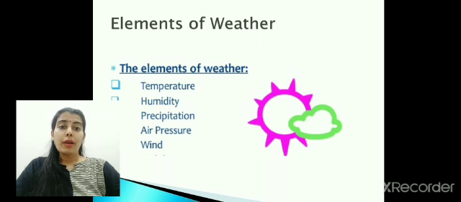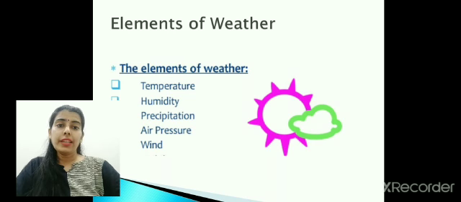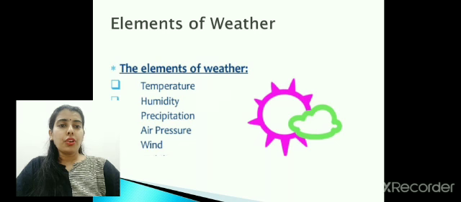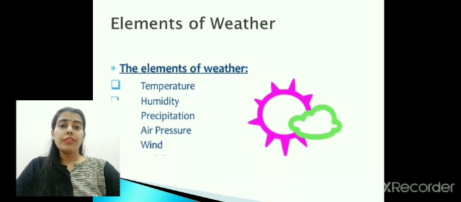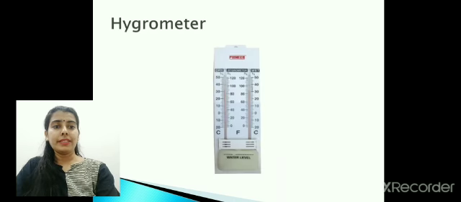Temperature is the amount of heat in the surroundings. It is caused due to the sun's heat. Humidity is the amount of water vapor or moisture present in the air. Precipitation could be in the form of rain, snowfall, or hailstorm. Wind is moving air. It could be a fast moving wind which could even lead to a storm. Otherwise it could be a very fine blowing breeze.